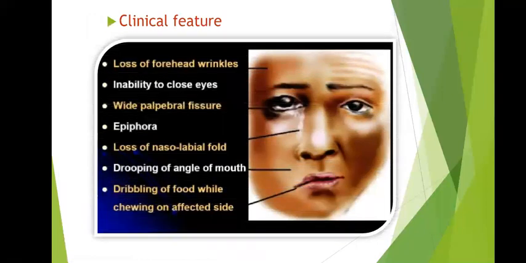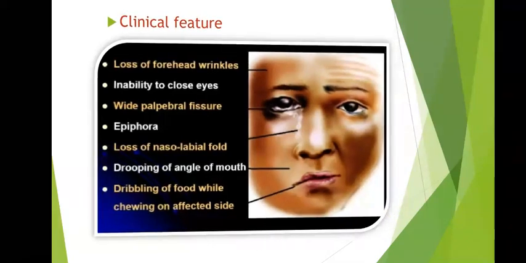Clinical features would be loss of forehead wrinkles, inability to close the eyes, wide palpebral fissure, epiphora. There is continuous watering from the eye, loss of nasolabial fold, drooping of angle of mouth, dripping of food while chewing on the affected side.